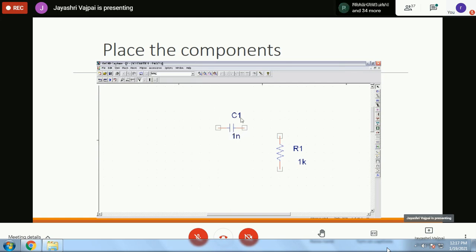Now you can see there are C1 and R1, two elements that I have selected from the part window. Now this is the part window. I know that it is R or C. I can directly type R or C here and select from here. Otherwise, I can open this window by using this drop down arrow and reach that particular option that I had already shown you for placing part. Now you can see that once we have done this, you can connect all the elements.